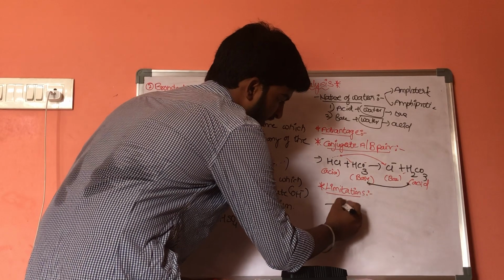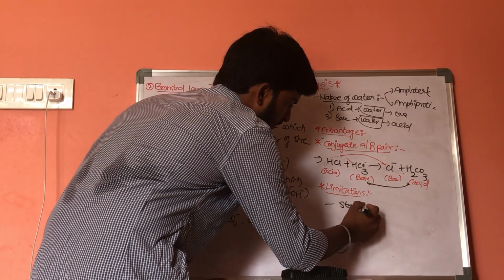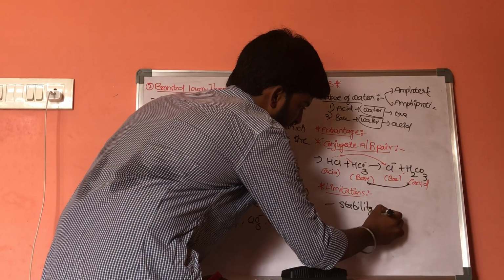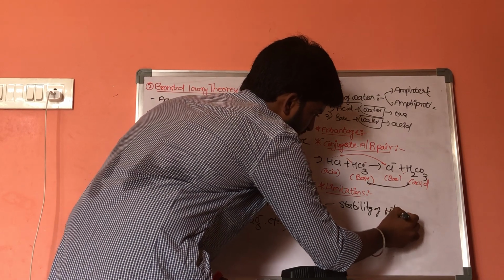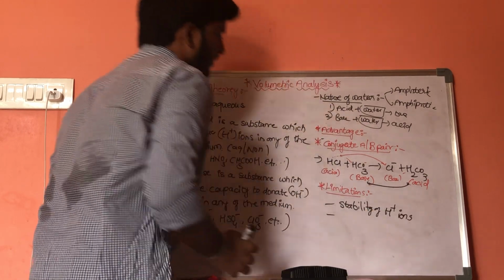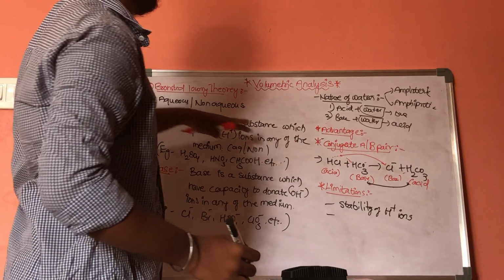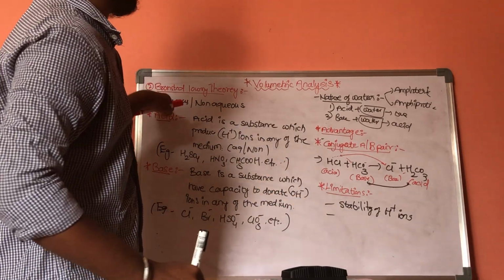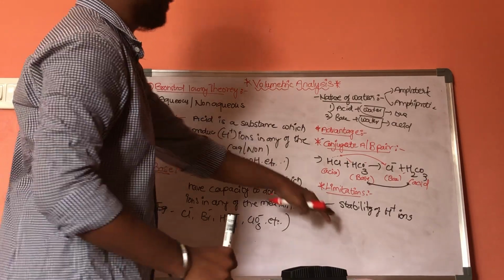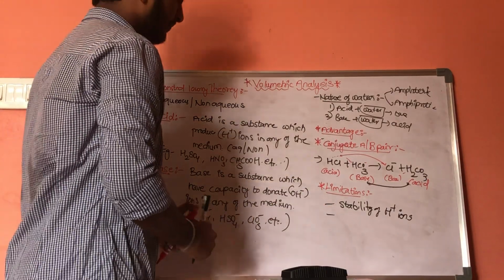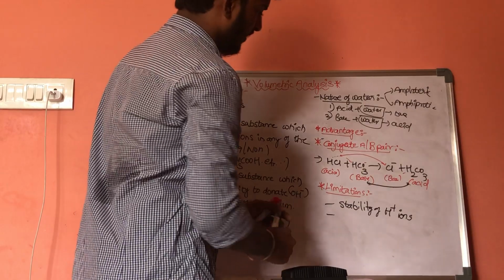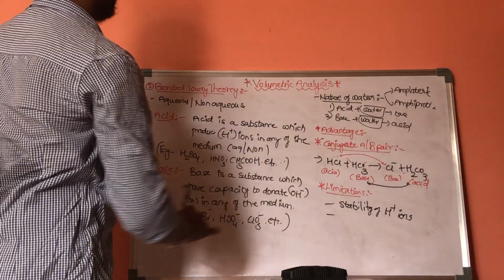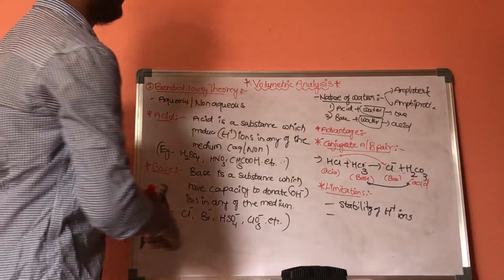It also did not explain the stability of H plus ions, and it explains the character of acid and base in aqueous or non-aqueous medium. That is one of the advantages, and this is the complete picture of Bronsted-Lowry theory.